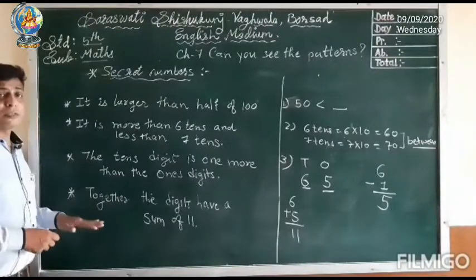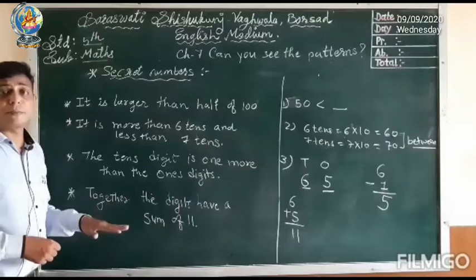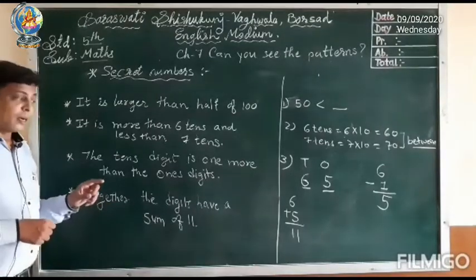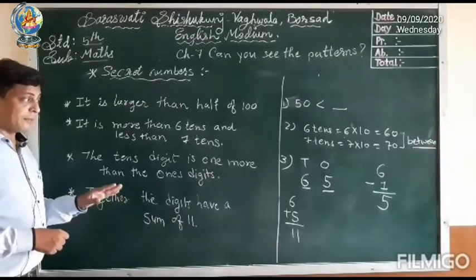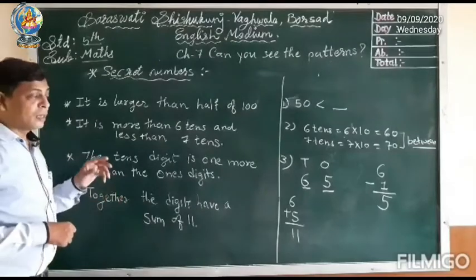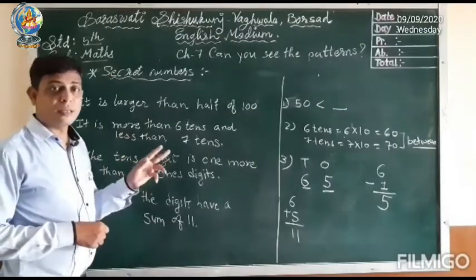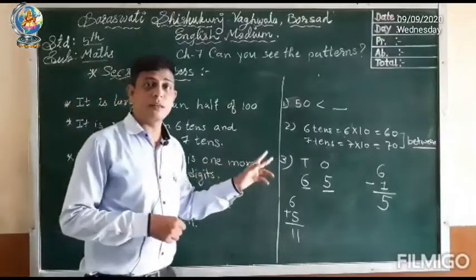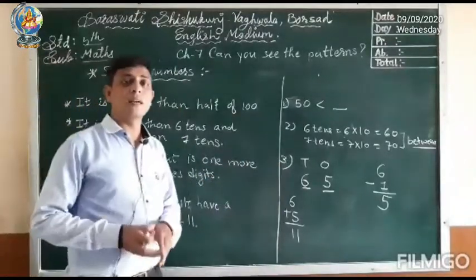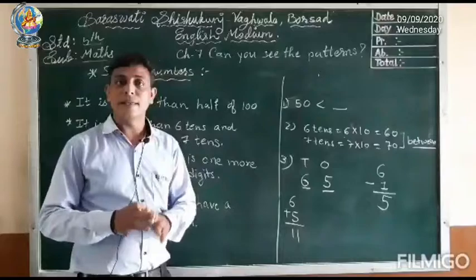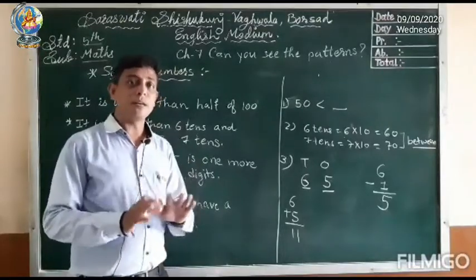In the last clue, we have to see whether the addition of the unit place and tens place numbers is 11 or not. If we get 11, then the number which we have written in the third clue is the correct answer. So you can guess like this and you can get the secret number. Okay, hope you have understood this topic.